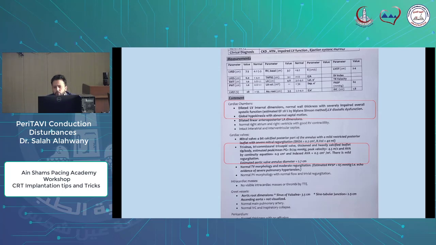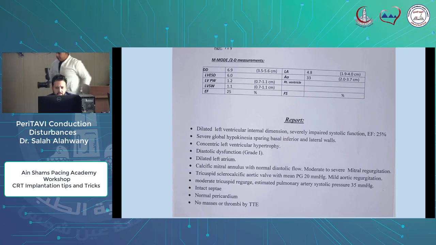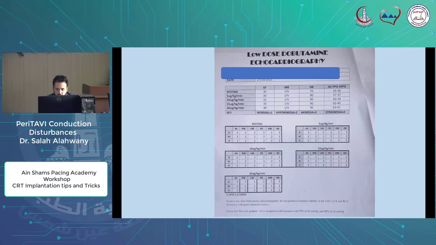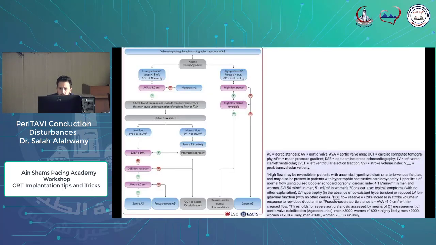The aortic root was normal. This is against the echo performed in the structural intervention cardiologist clinic, which showed a tricuspid aortic valve, mean pressure gradient 20 millimeter mercury and mild aortic regurgitation. So he scheduled the patient for a low dose dobutamine echo, which showed severe low flow, low gradient aortic stenosis, with the peak pressure gradient increased to 63 and the mean pressure gradient to 41 millimeter mercury.